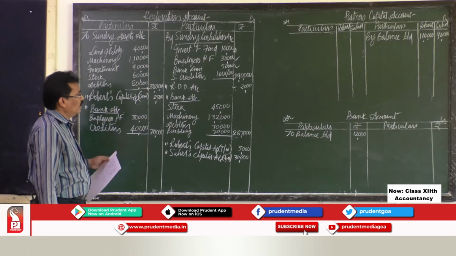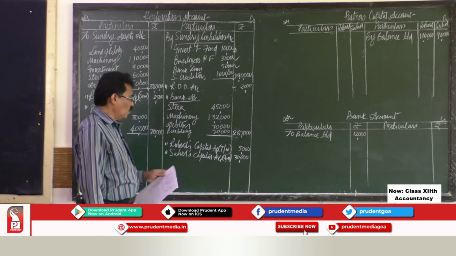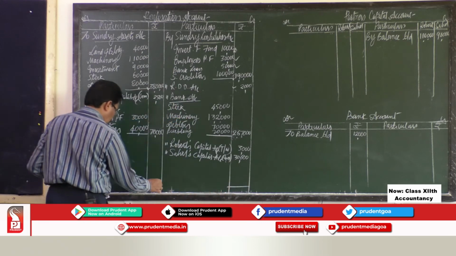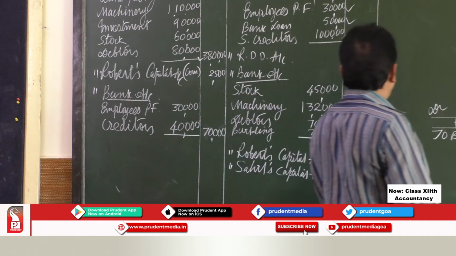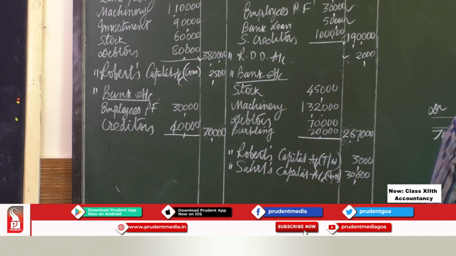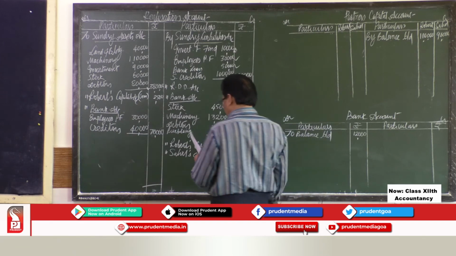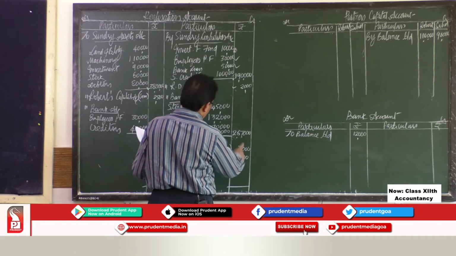So you have to see whether the debit side total is greater or the credit side total is greater. On the credit side of the realization account, it is more. So you have to find the total of the realization account on the credit side.